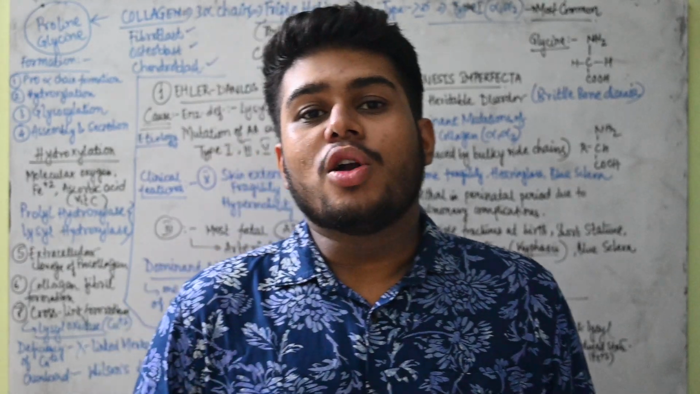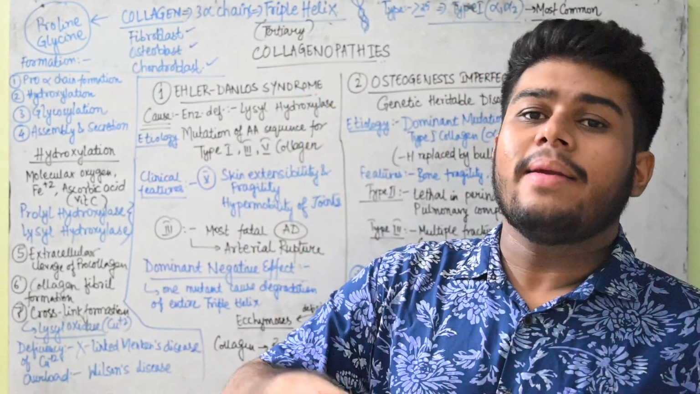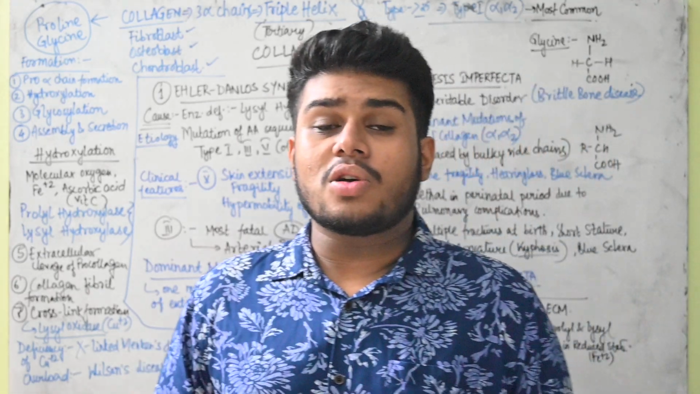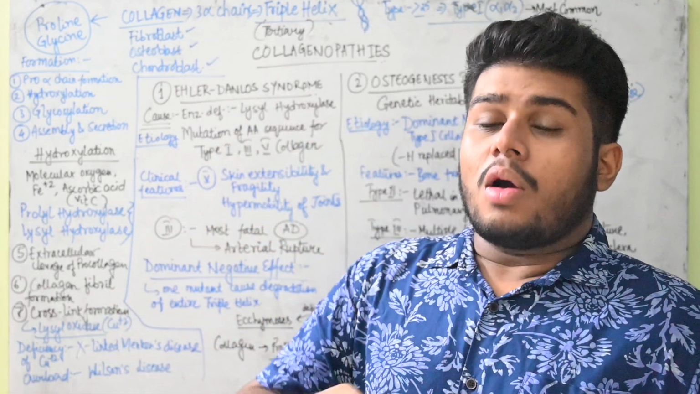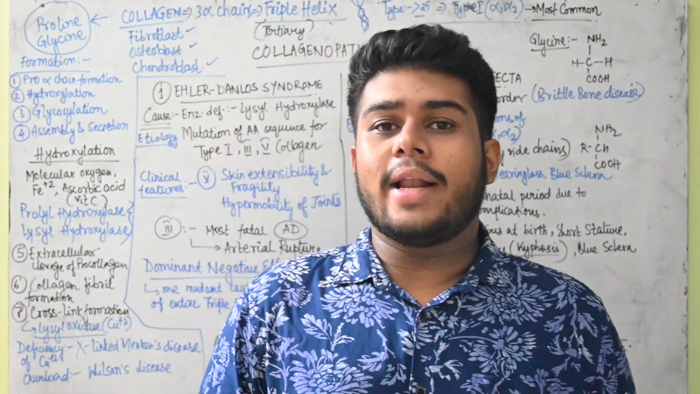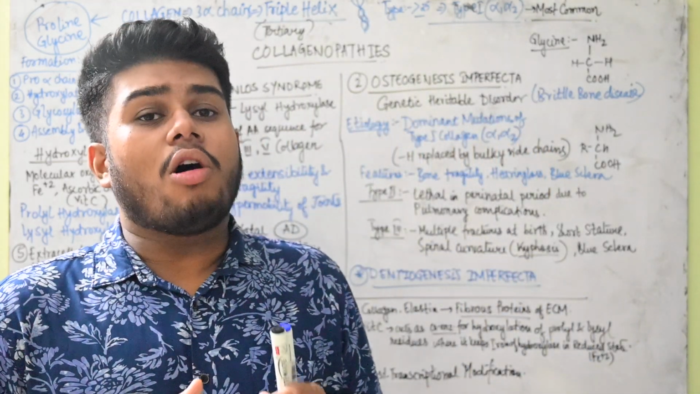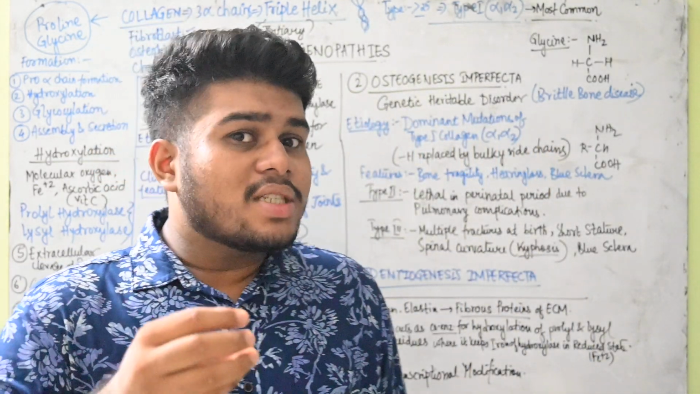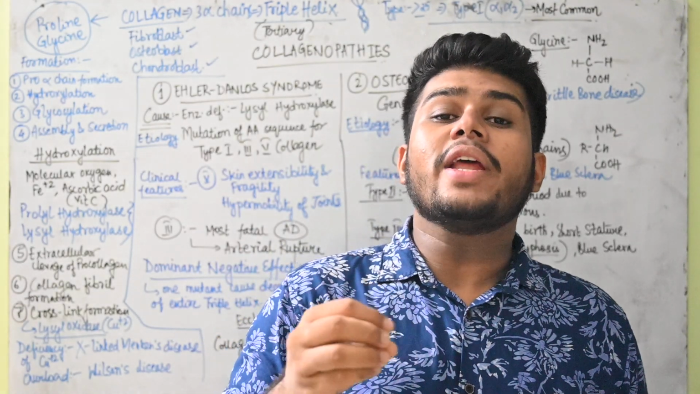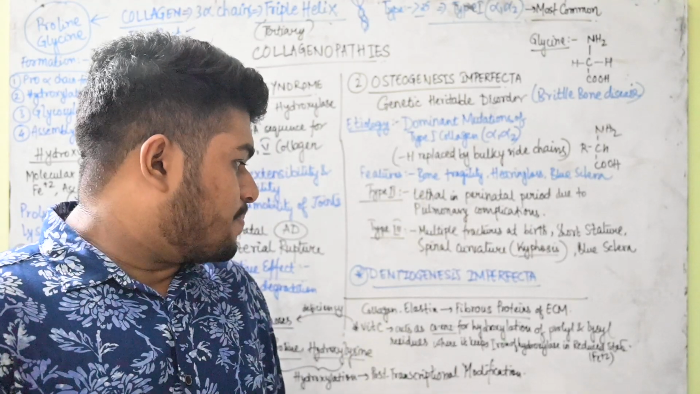Hello everyone. Today our new topic is collagenopathies. Collagen and pathies. Pathies means any type of disorder. Now what is collagen? Collagen is basically a fibrous protein which is present in abundance in the animal body, and in humans also we have abundant storage of collagen fibers. Collagen and elastin, these are two very important fibrous proteins present in the extracellular matrix.